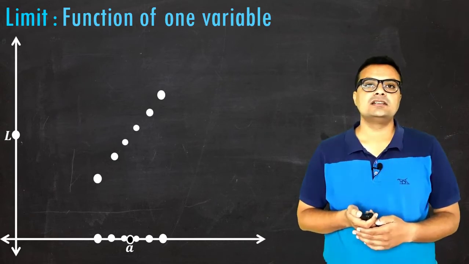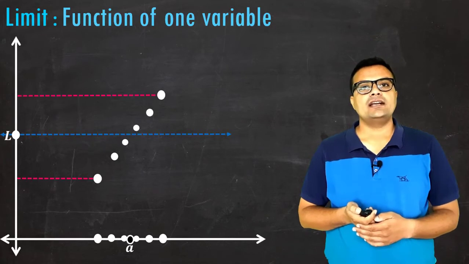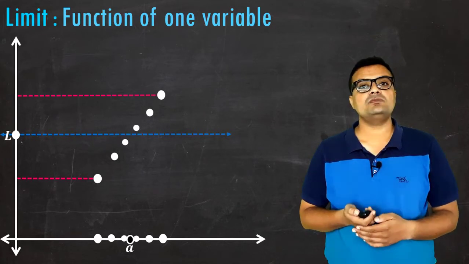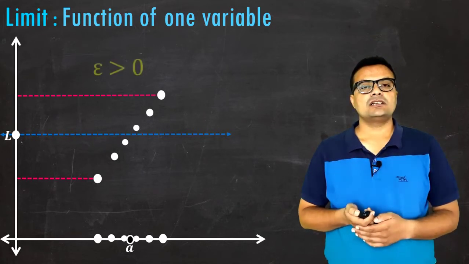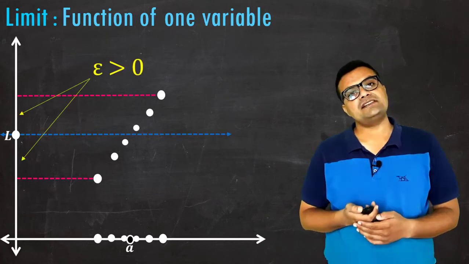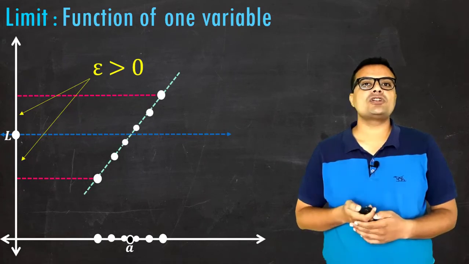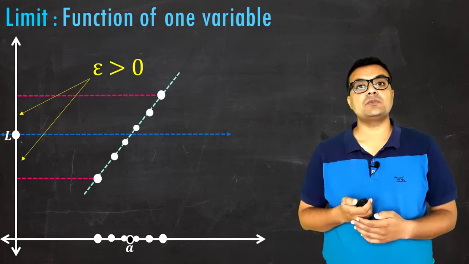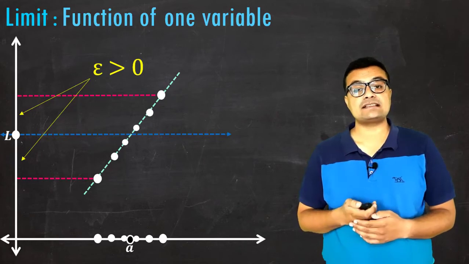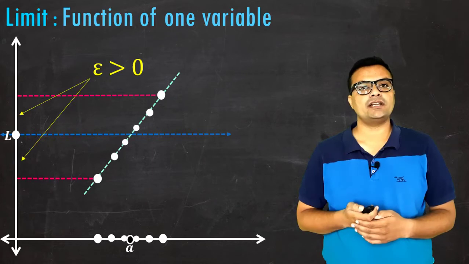Now if I fix the height L by this blue line, and if I take a possible value of epsilon, it will be comparatively bigger. This indicates that the slope of the function in the surrounding of point x equal to a is comparatively higher. That means it is an intense slope in the neighborhood of point x equal to a.